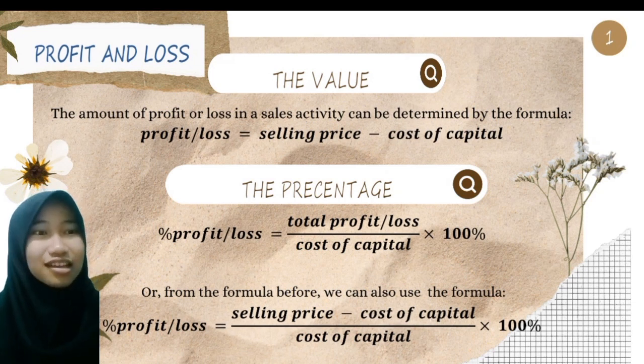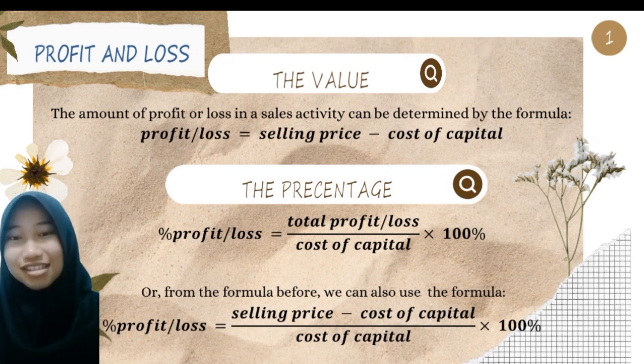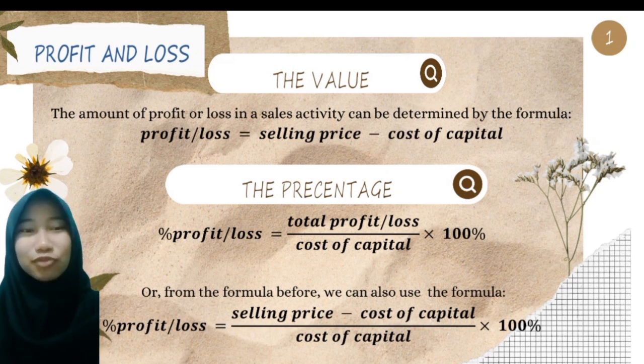Let's discuss it. In sales activity, we will have production costs, called cost of capital, and we also have the selling price. Do you know what the selling price is? Selling price is the price the seller gives to the product.